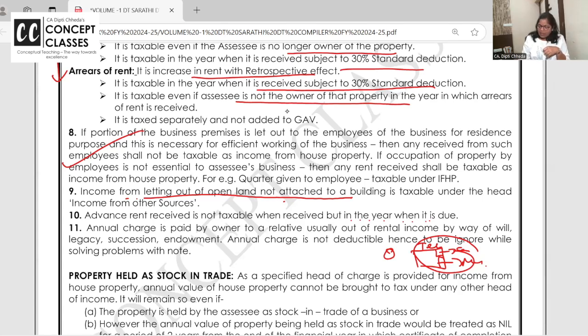No. One more term, which they have asked once or twice in exams, is annual charge. Annual charge is paid by the owner. What is annual charge?